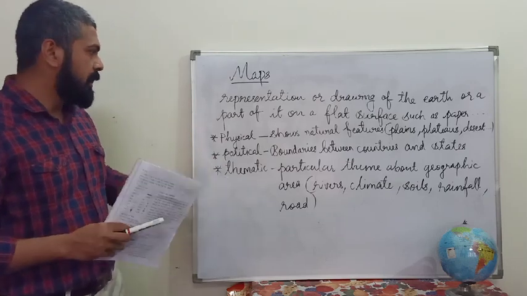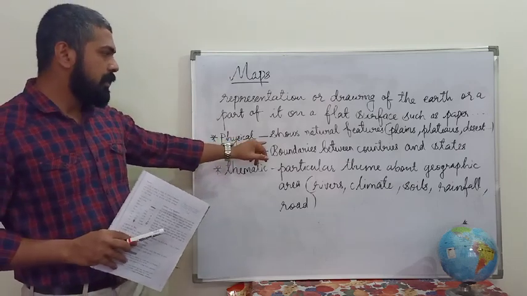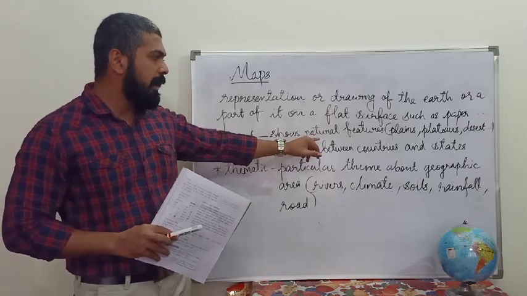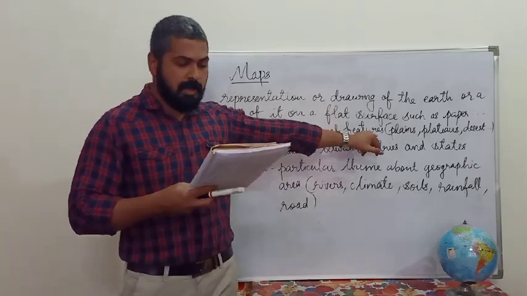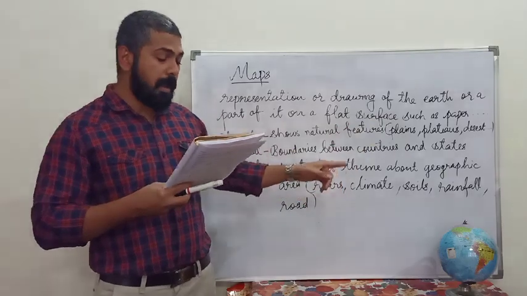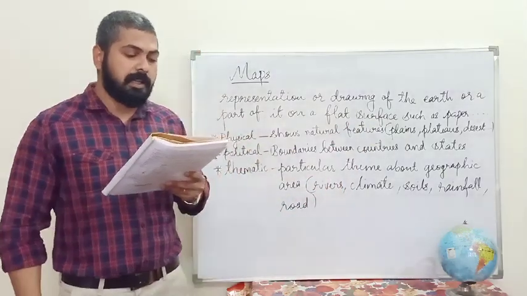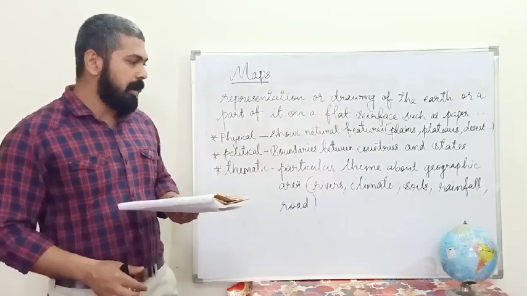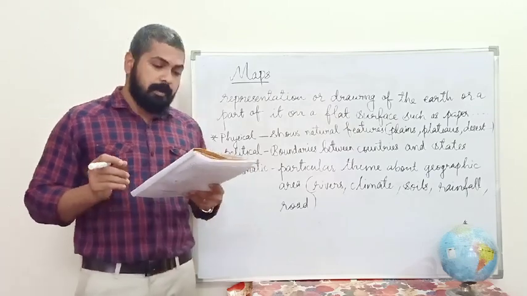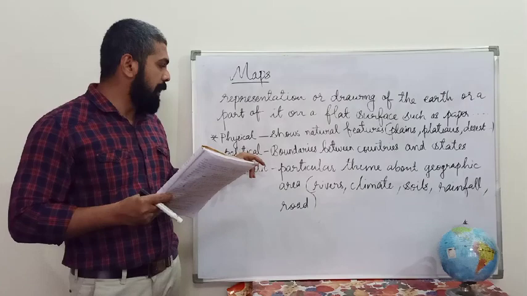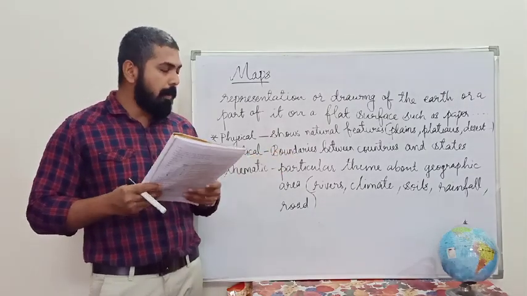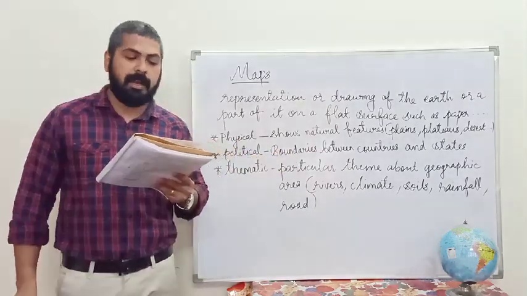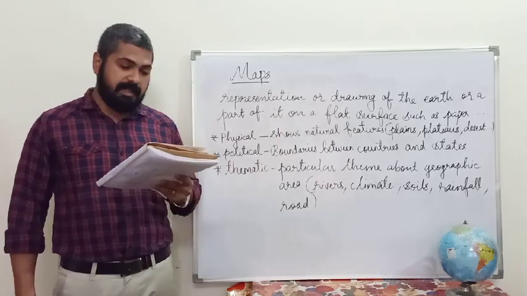What is that? The physical maps show natural features like plains, plateaus, deserts, rivers, lakes, and oceans. And the next one, what is that? Political maps. It shows the boundaries between the countries, states, and districts.